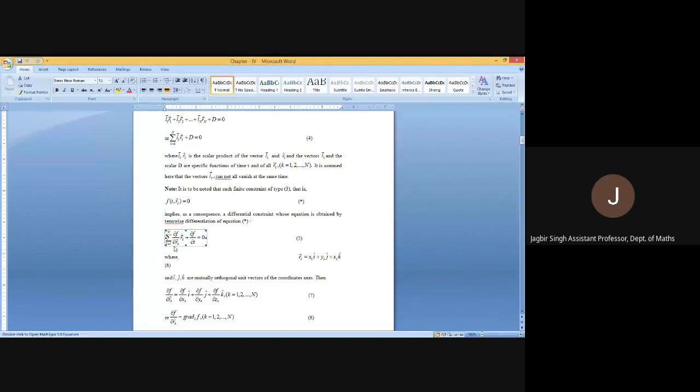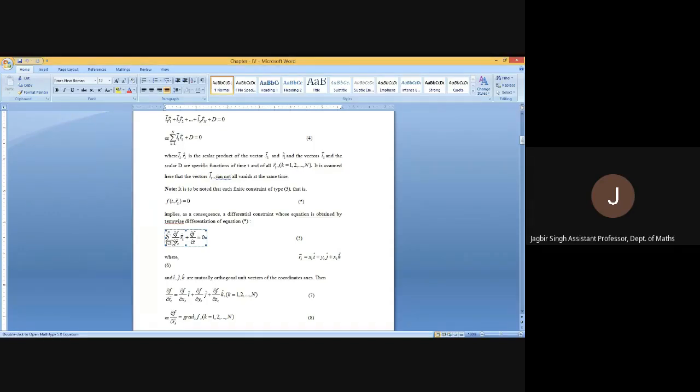So that will be curly f by curly r1 times r1 dot. Derivative of f with respect to r2 and then derivative of r2 with respect to t. Continuing like this, at last it will be derivative of f with respect to rn and then derivative of rn with respect to t. So we will obtain summation k from 1 to n of curly f by curly r_k vector times r_k vector dot plus curly f by curly t equal to 0.